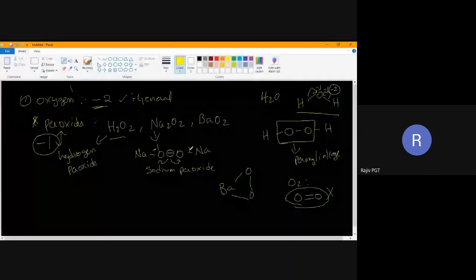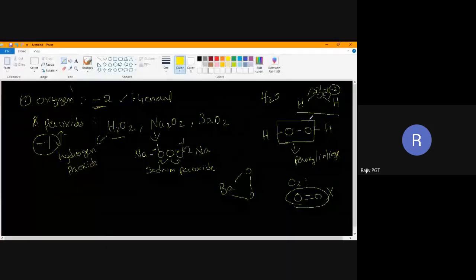From this bond, electron will not be shifted. Why? Because this will pull electron. At the same time, this will also pull the electron with same strength. Both electronegativity differences are the same. So these electrons will not be moved anywhere. Again, this also will take electrons, so it will get -1. Are you understanding?